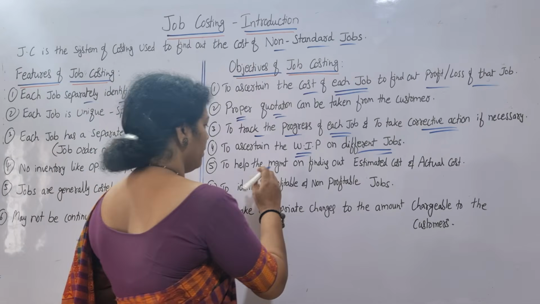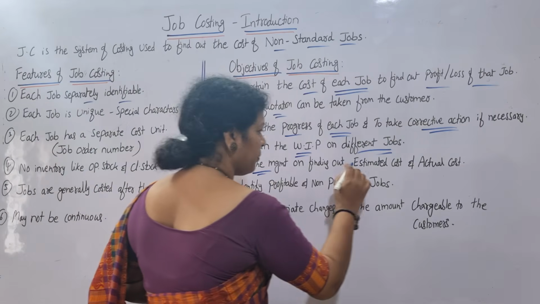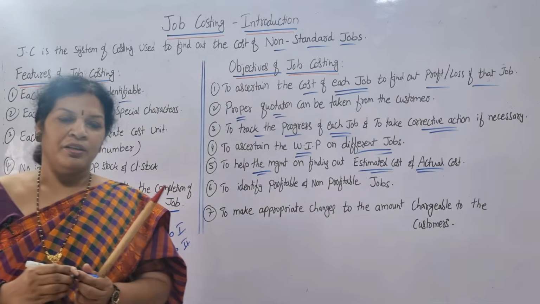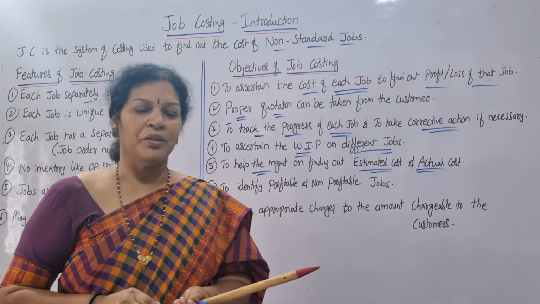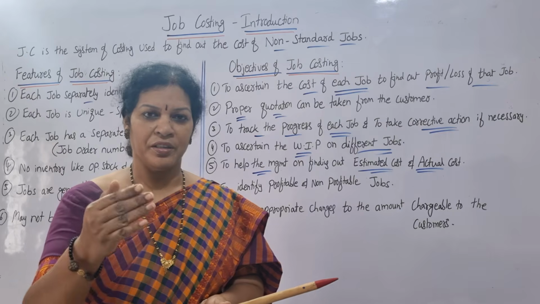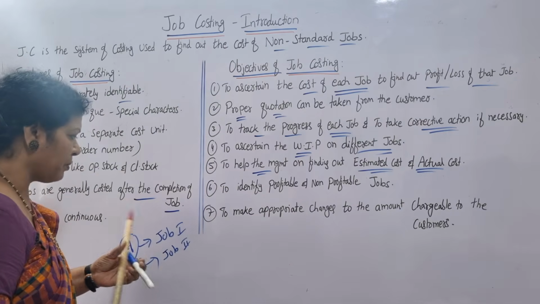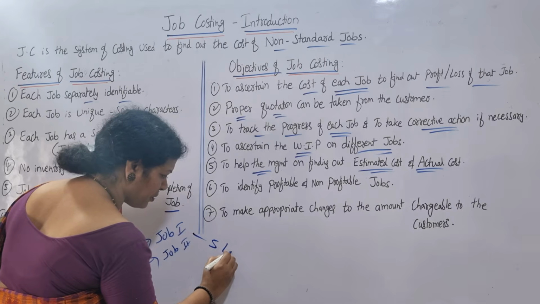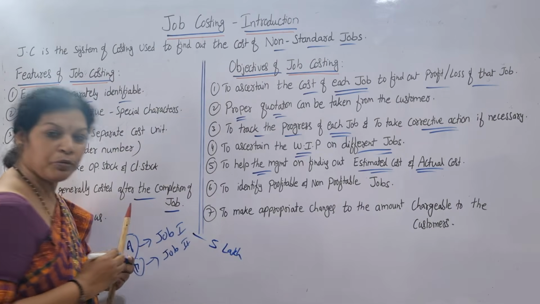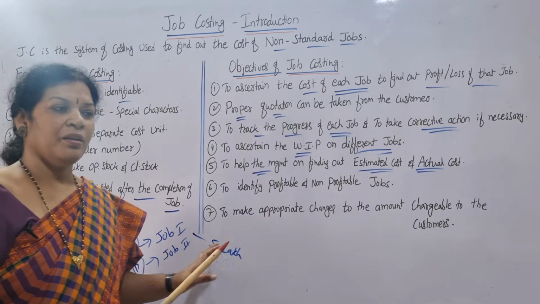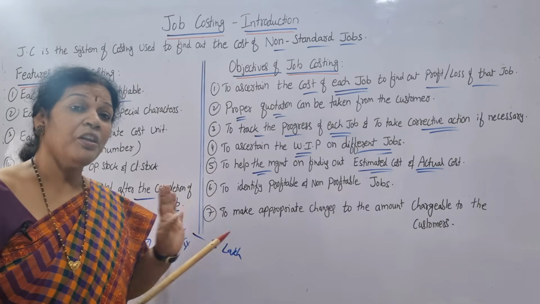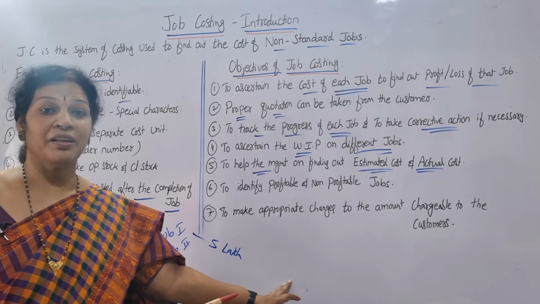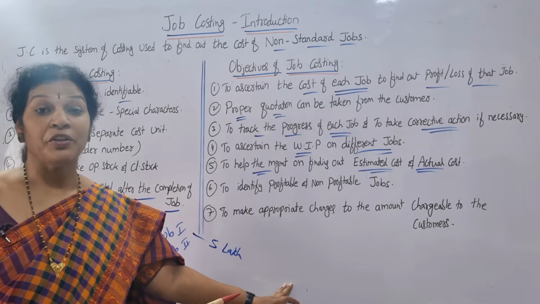Please remember, we want to help the management find out estimated cost and actual cost. Estimated cost is something we have prepared. For this job number 1, we estimated around 5 lakh rupees. Estimated is 5 lakh. Actual, how much? Actually, if it is 4 lakh, then that will be profit. How much is the profit?